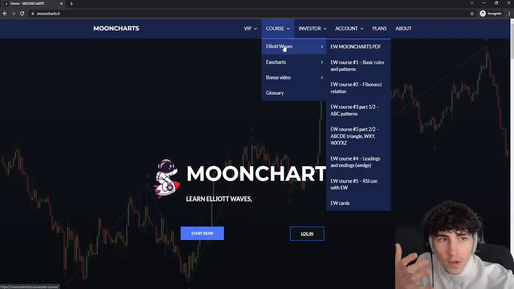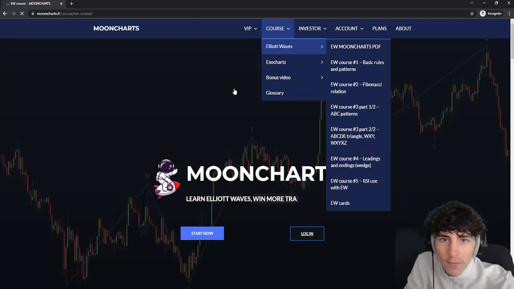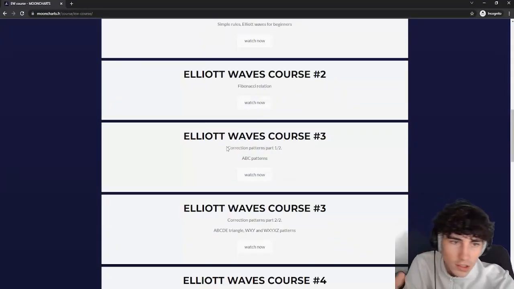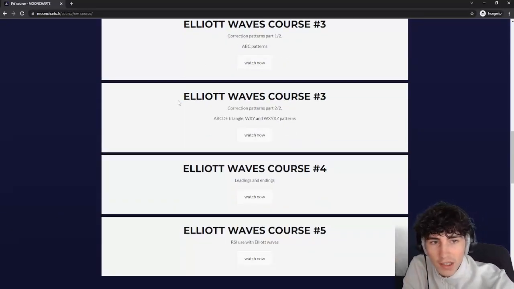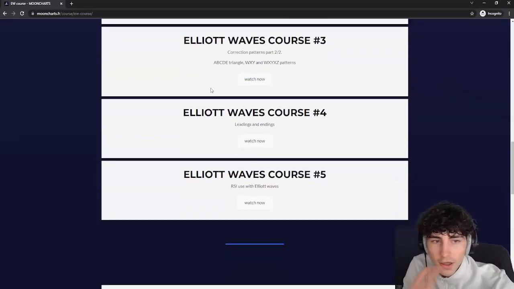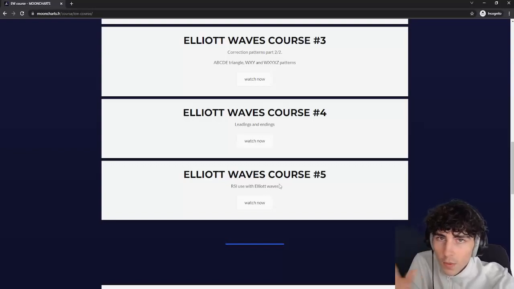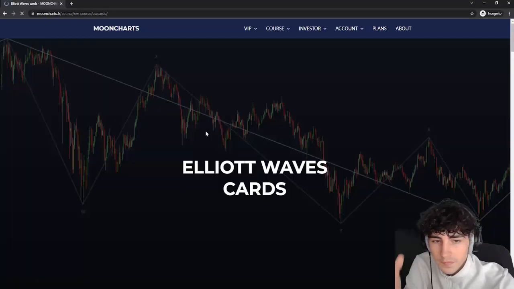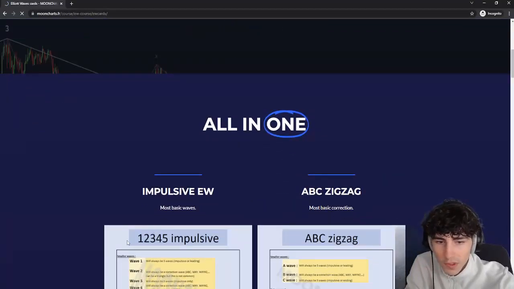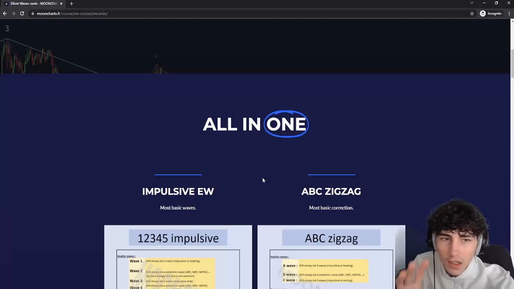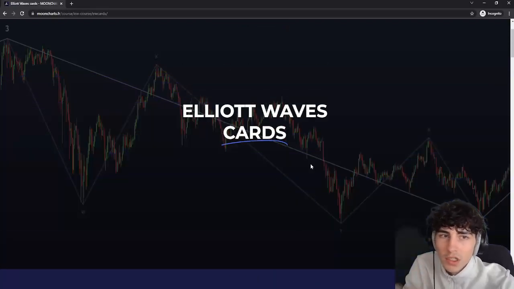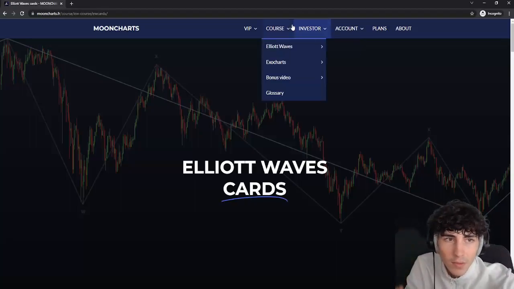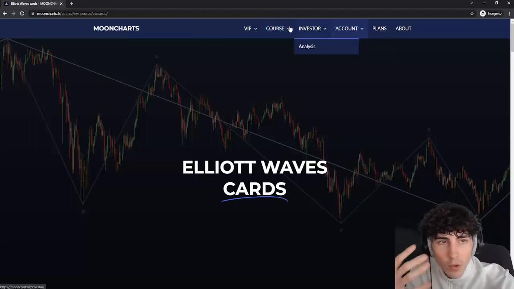In the course, I'm doing some Elliott Wave course. So for example, I talk about simple rules and Fibonacci relation, correction waves, ABC patterns, ABCD triangle, WXY, leadings, endings, RSI use with Elliott Waves. You will get also some Elliott Wave cards, such as, for example, one card for an impulsive. You will get all the important information you need on one pattern, just in one place. You see what I mean? Then you have also some quiz on Elliott Wave.